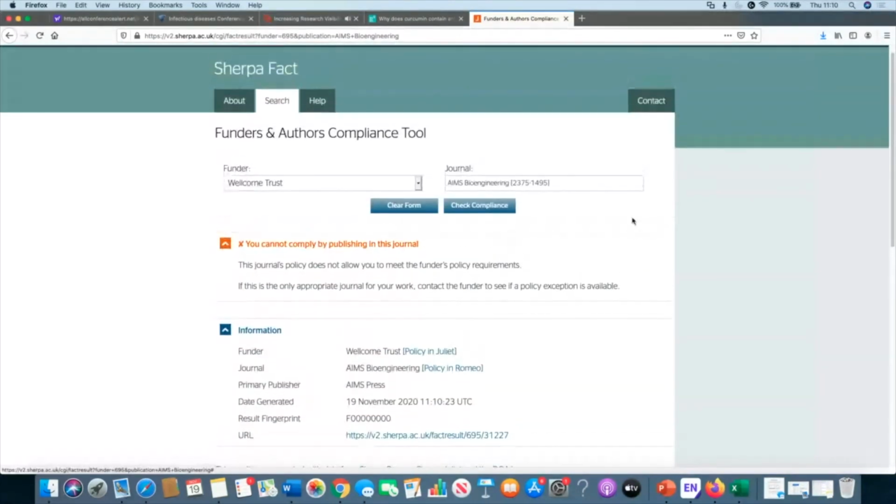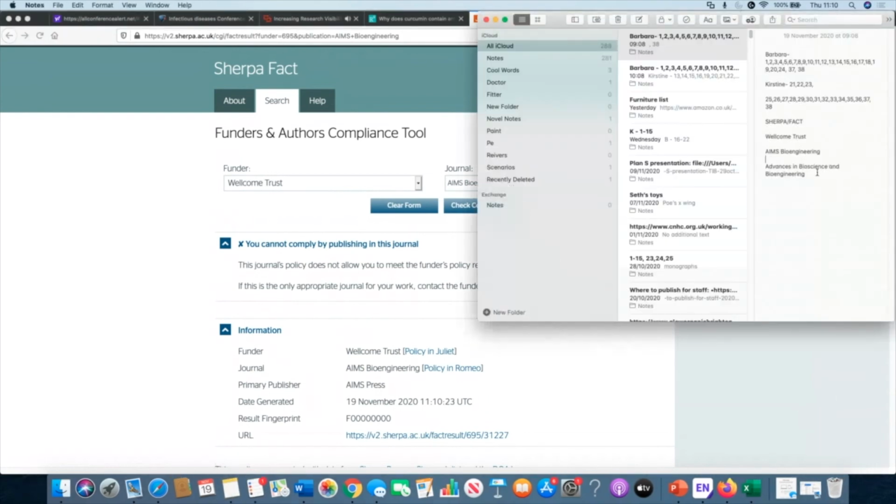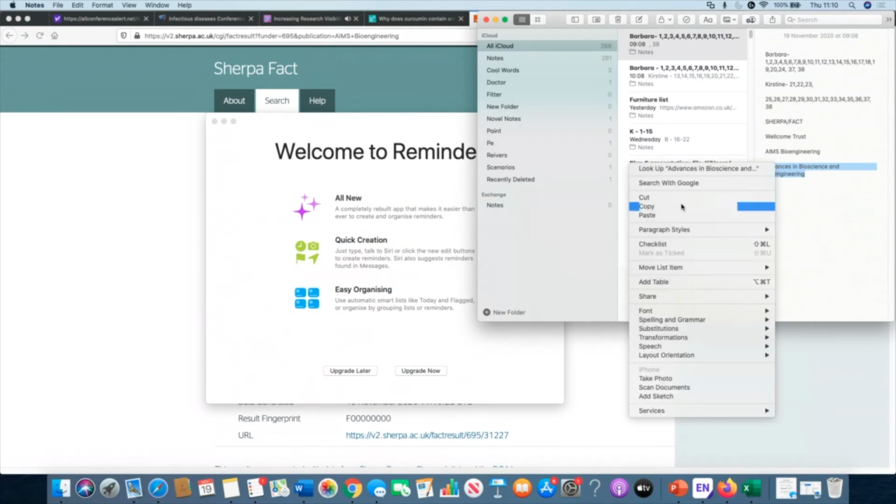This shows me immediately that I cannot comply with my funder's open access policy if I were to publish in Ames Bioengineering. So immediately I know I've got to go back to the drawing board and find another suitable publication.